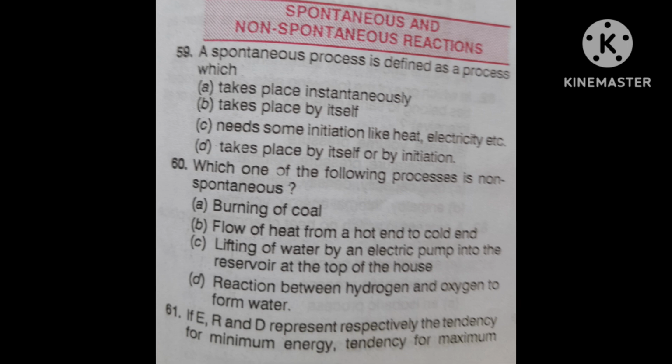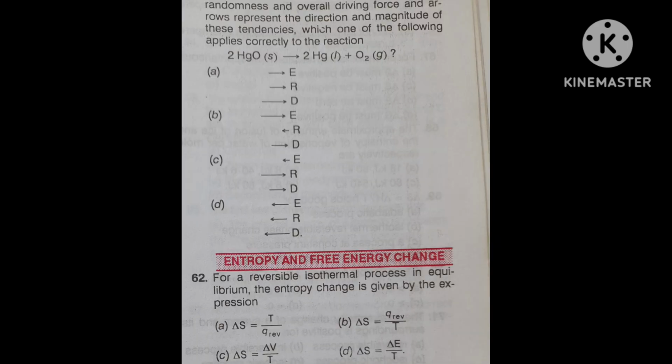For the system, now the options: first option, free energy increases. Second, entropy increases. Third, entropy decreases. The fourth option is given the same. I think it should be different, but in the question they have given the same. First option is free energy increases. Second option, entropy increases.